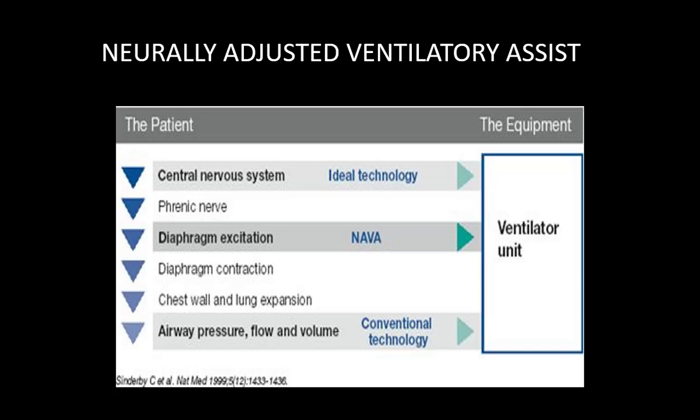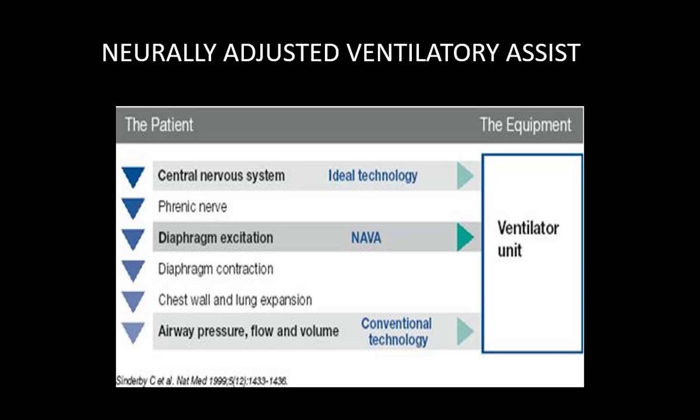The last thing is neurally adjusted ventilatory assist, what we call NAVA. Again, it has been in the Indian market for the last 15 years, not very widely used. Just look at this graph or picture. Where does the respiratory stimulus generate? In the respiratory center at the medulla. If we can pick up that signal and the ventilator can trigger as per that signal, that should be the ideal thing. There would be no delay and no increase of work of breathing for the patient, but that is not possible.